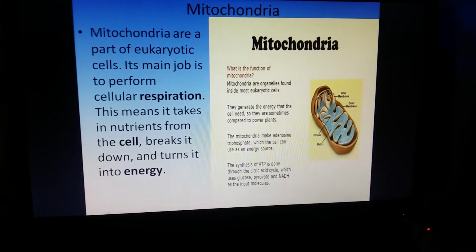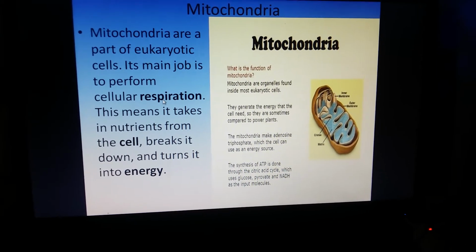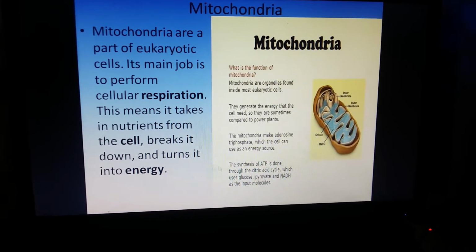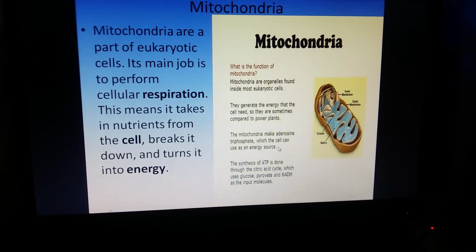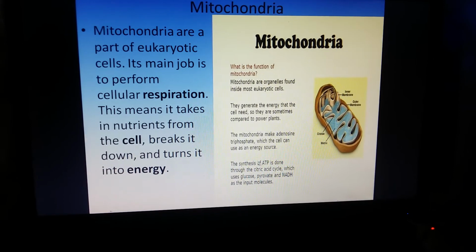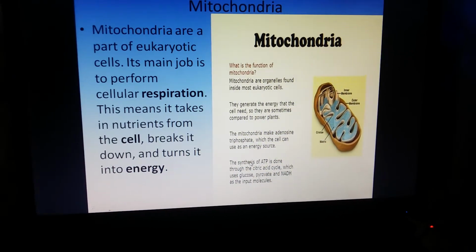Then mitochondria. It is the power plant or the powerhouse of the cell because it performs respiration. That means it breaks down food into energy, and energy is synthesized in the form of ATP, adenosine triphosphate. So this ATP is used by the cell whenever the cell requires any energy. So these are the power plants of the cell.